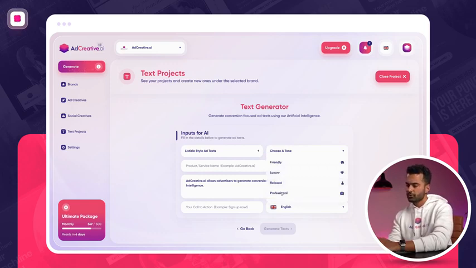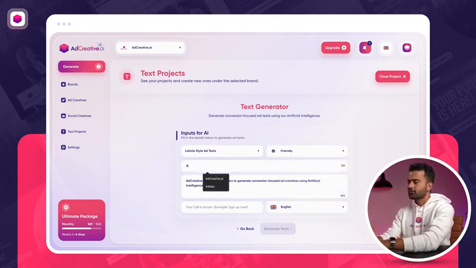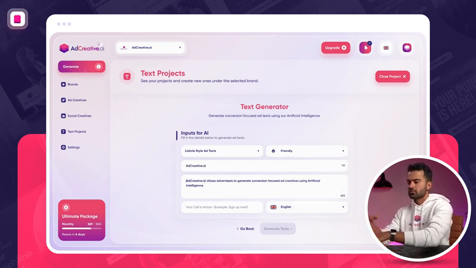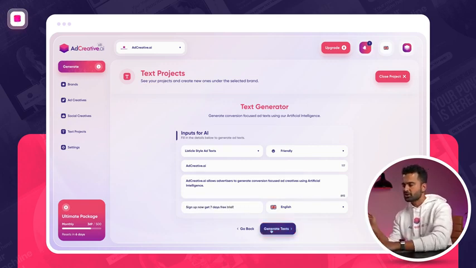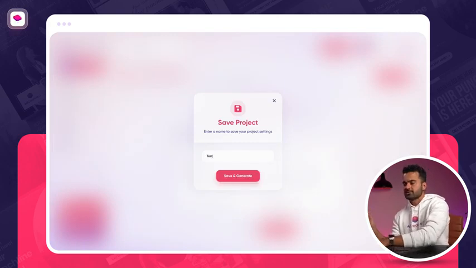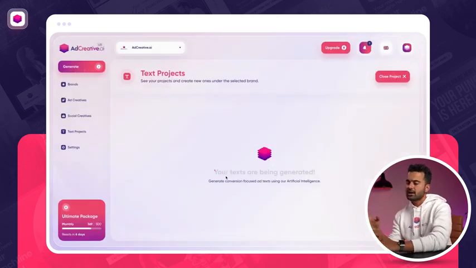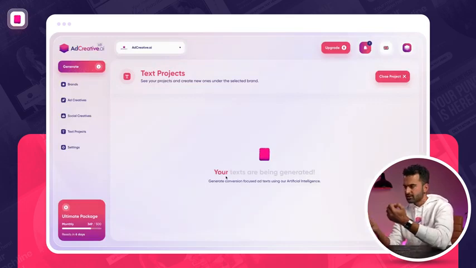Here you can choose a tone. So on the tone, I'm just going to say, let's say friendly tone. That's okay. We are advertising AdCreative.ai. The description is already there. Your call to action, I'm going to say, sign up now, get 7 days free trial. So that's my call to action. I want it in English. That's it. So basically what we are doing here is that we are combining all that and sending it to the AI.